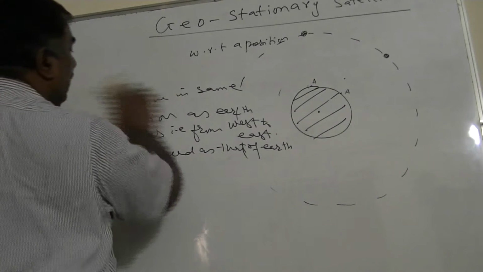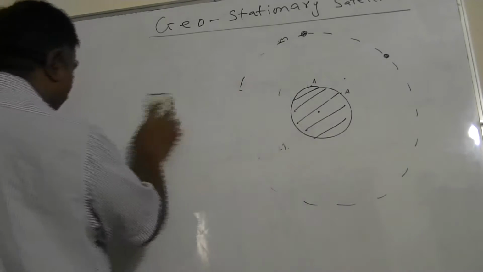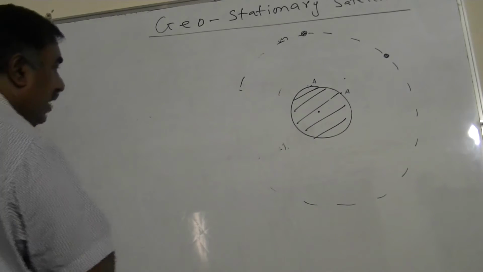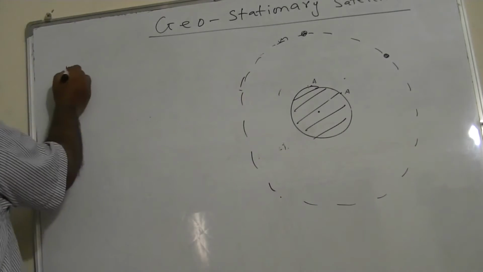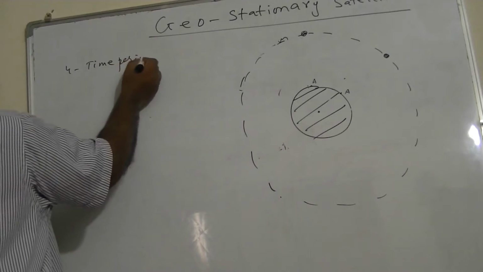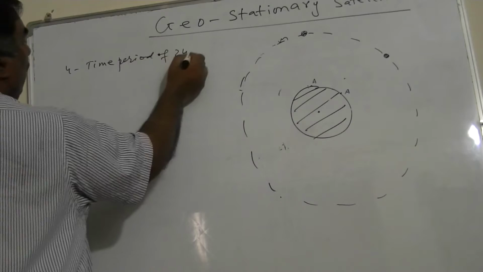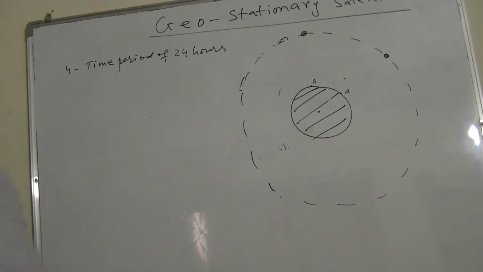The fourth property is they have the time period of that of Earth. If they have the same angular speed, of course, then their time period must be the same. So they have a time period of 24 hours, because Earth completes one round around its own axis in 24 hours.